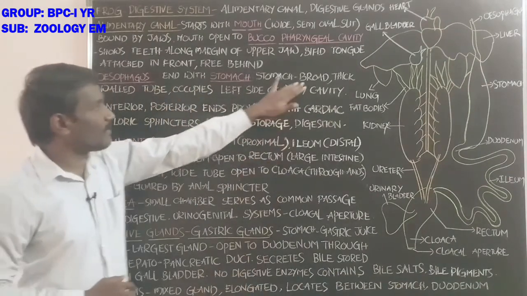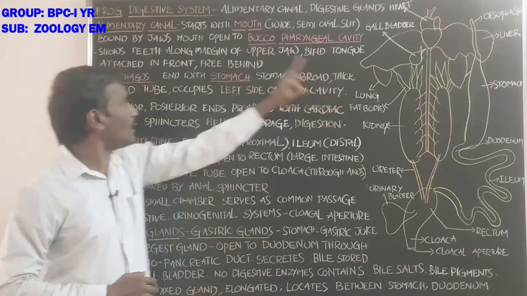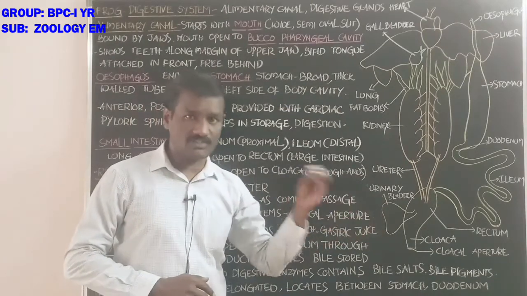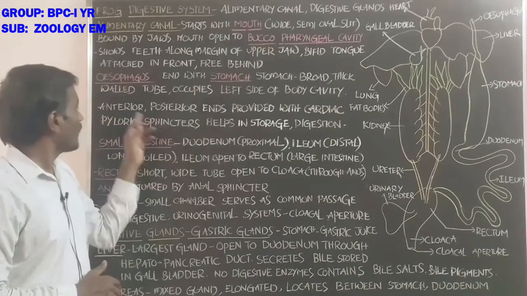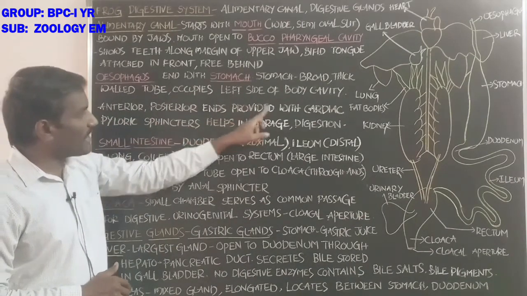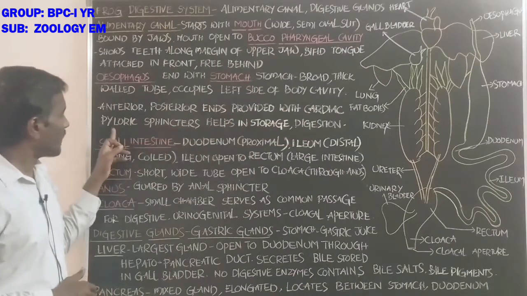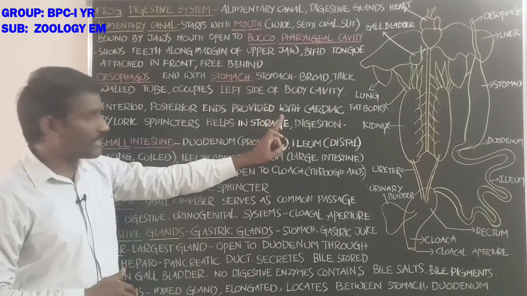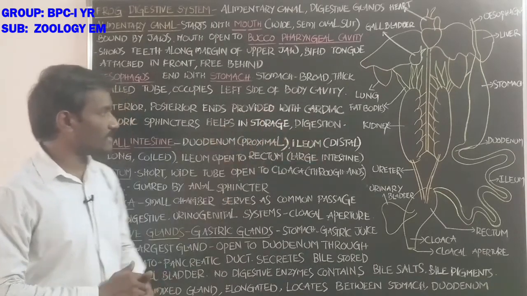The stomach is broad and thick-walled and occupies the left side of the body cavity. Its anterior and posterior ends are provided with cardiac and pyloric sphincters, and it helps in storage and digestion of the food particles.